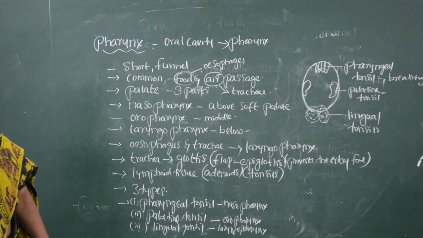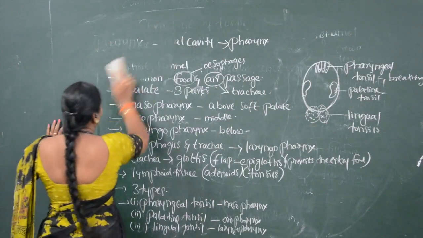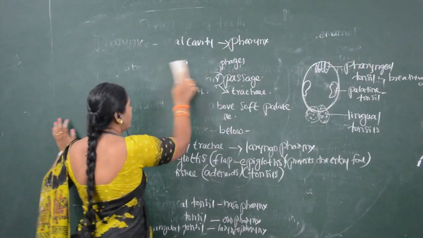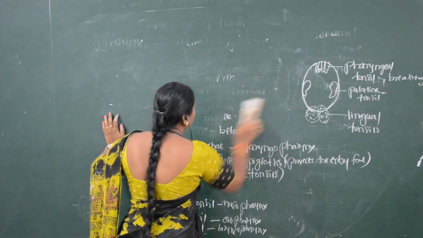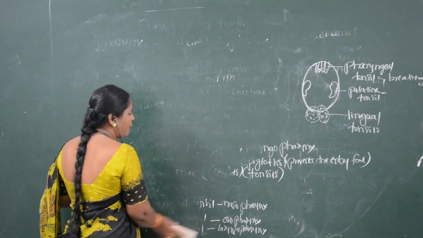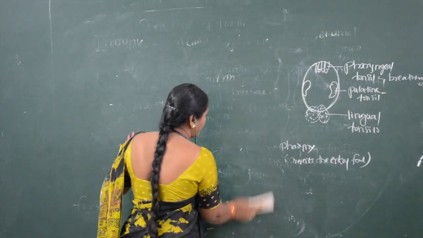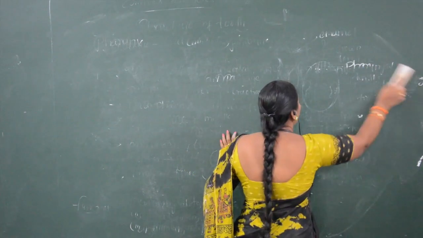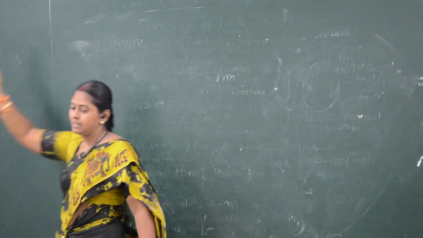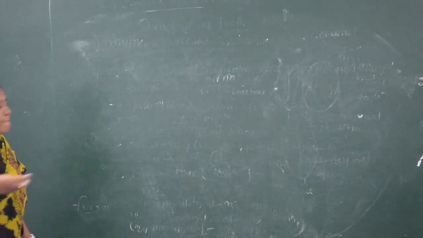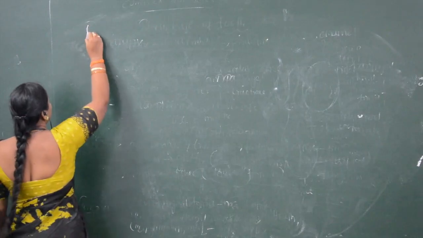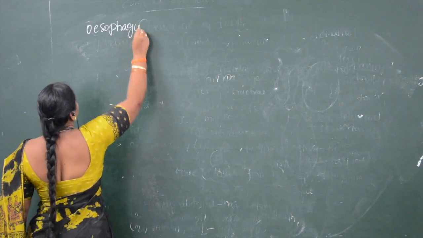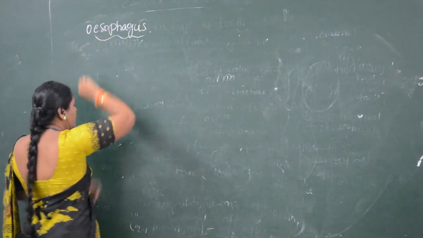So the next part after pharynx is esophagus. Why are we not speaking about trachea? Trachea is the windpipe, but here we are seeing only the digestive system of human beings. So in the digestive system, the pharynx leads to the next chamber called esophagus.